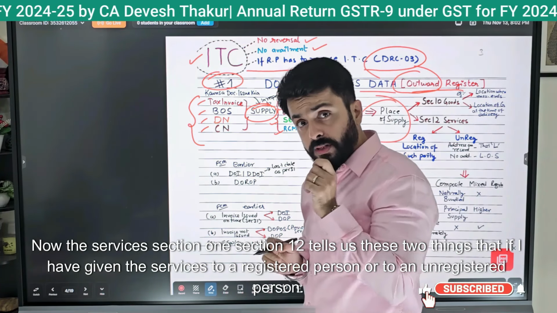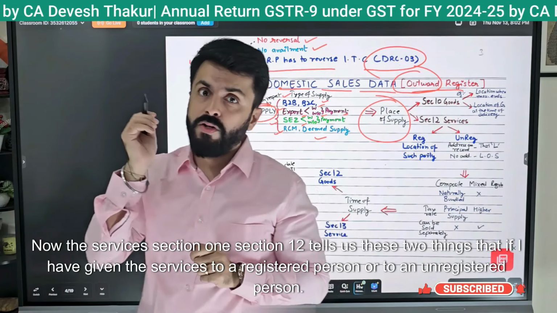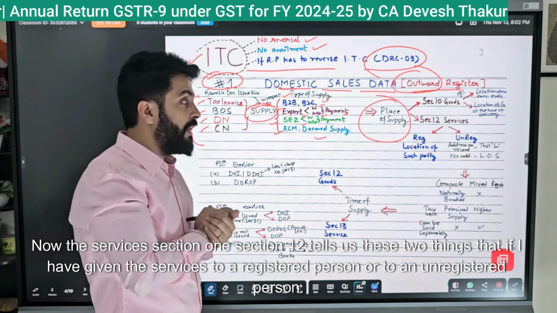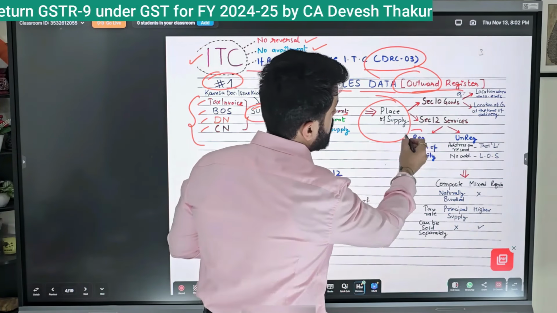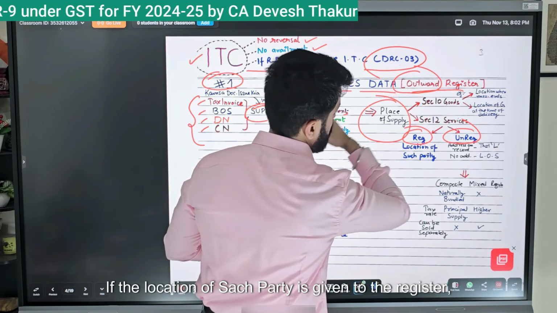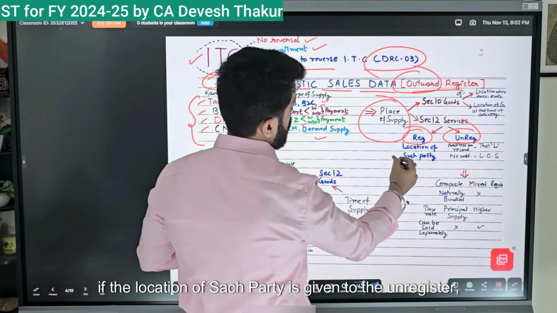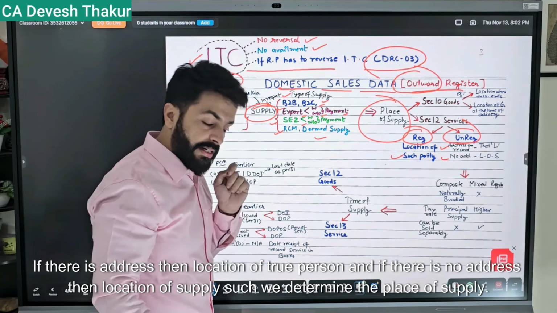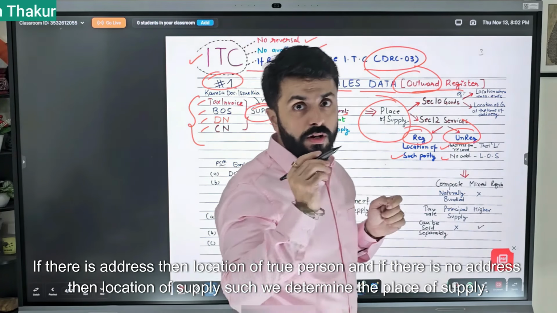Now for services, section 12 tells us that I may have given the services to a registered person or to an unregistered person. If the recipient is registered, the location of such party is taken. If the recipient is unregistered, do I have their address? If there is an address, then the location of the recipient, and if there is no address, then the location of the supplier. This is how we determine the place of supply.